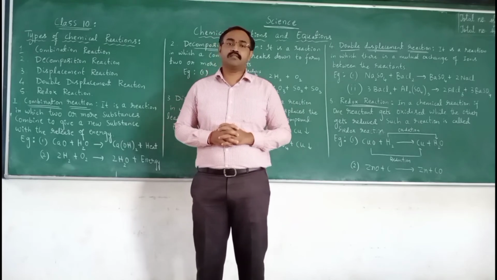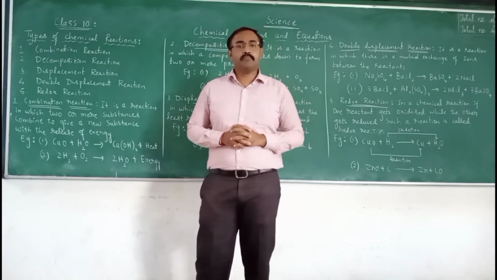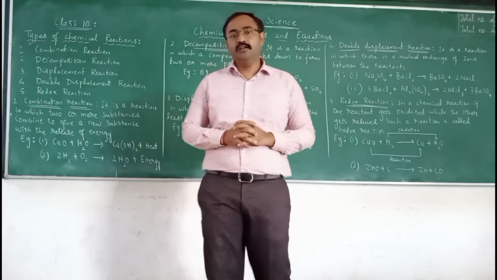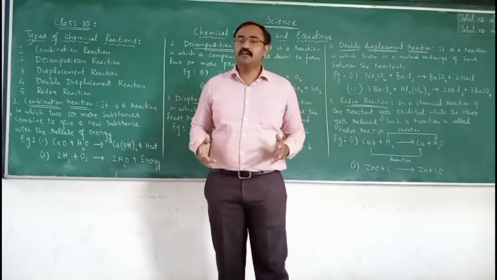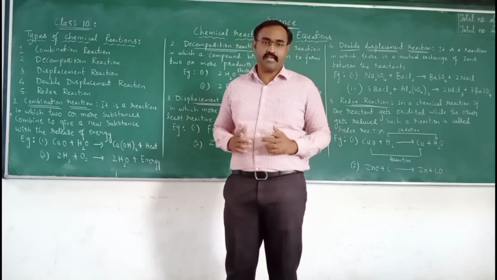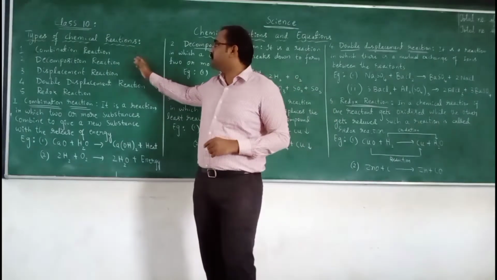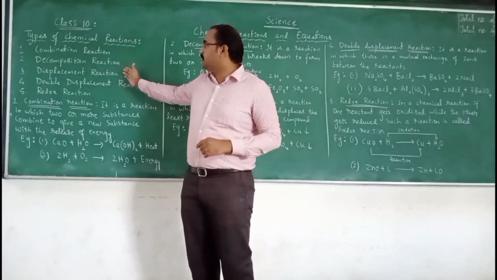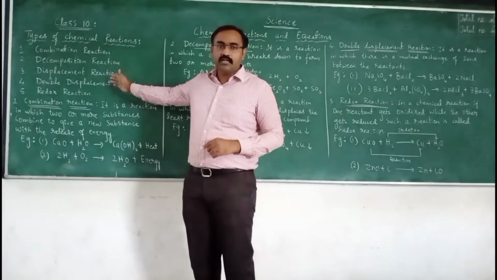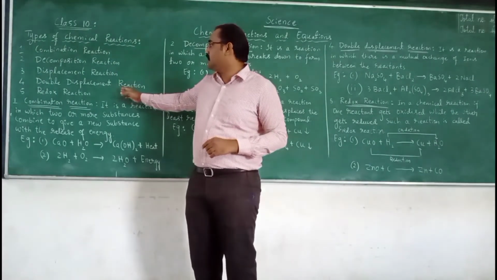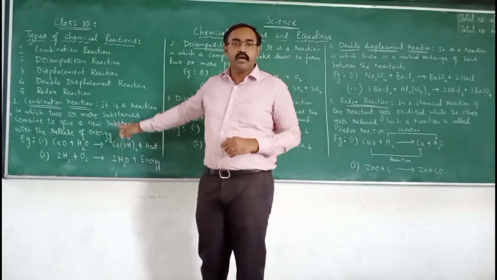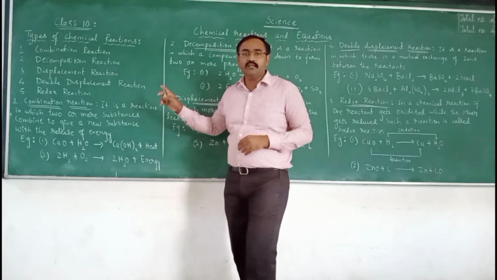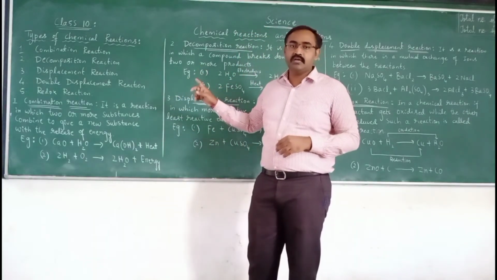Till now we have studied the factors that determine the chemical equation and how to balance the chemical reaction. Now let us study the different types of chemical reaction. So what are the different types? One is chemical combination reaction, chemical decomposition reaction, chemical displacement reaction, chemical double displacement reaction and redox reaction. Now let us study these 5 types of reaction in detail.